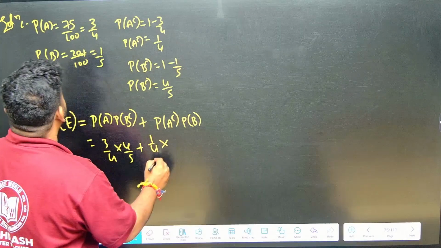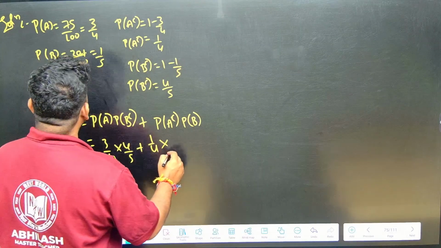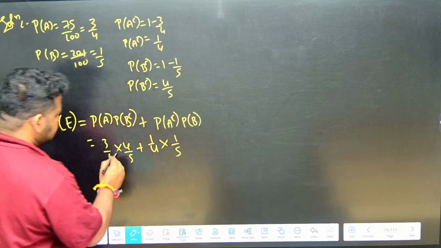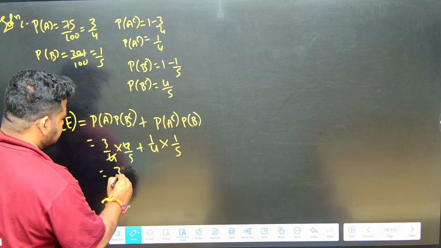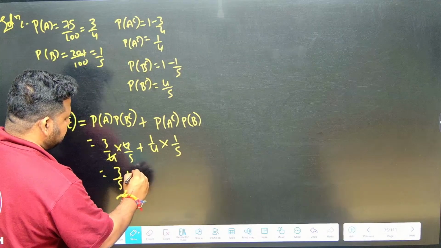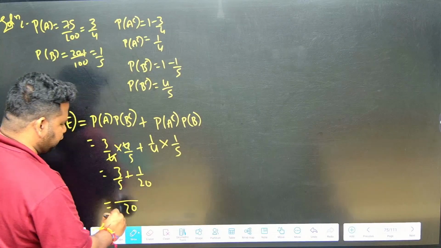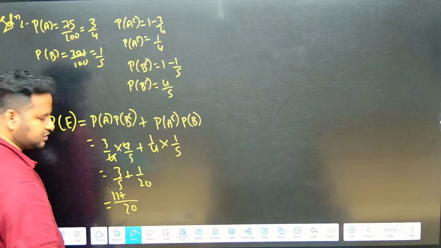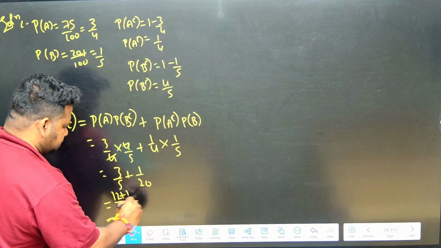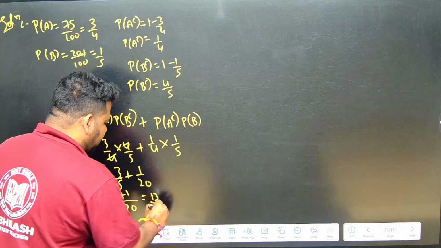Probability of B is what? 1 by 5. So this and this I can cancel. This will be 3 by 5. Okay, 3 by 5 plus 1 by 20. So LCM is what? LCM is 20. So this will be 5 4s are 20, 4 3s are 12. This is 12 plus 1. So this will become 13 by 20.